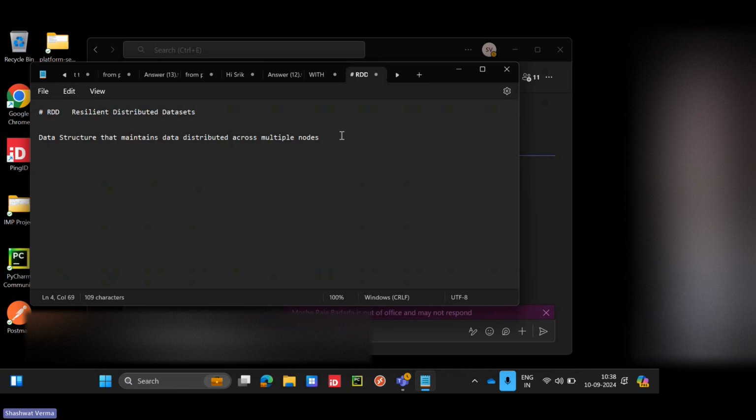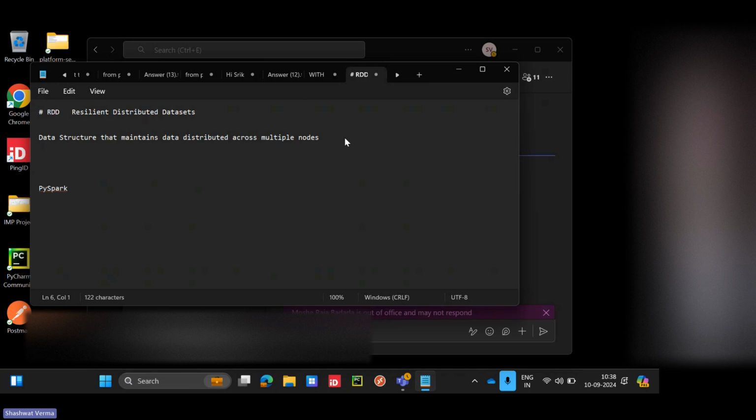So when we submit a query on top of a data frame, in the backend it will perform as an RDD only, correct? That's why. Now what a data frame is, actually, like we are using PySpark. First let's complete RDD, then we'll move to that.